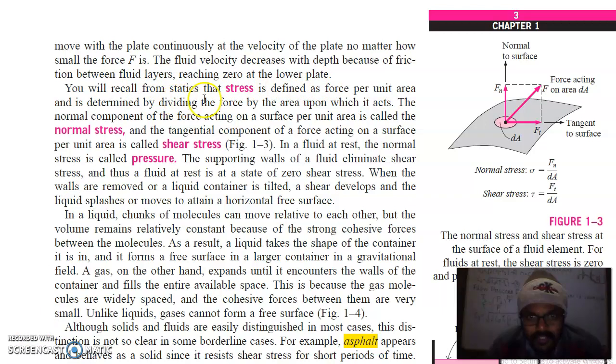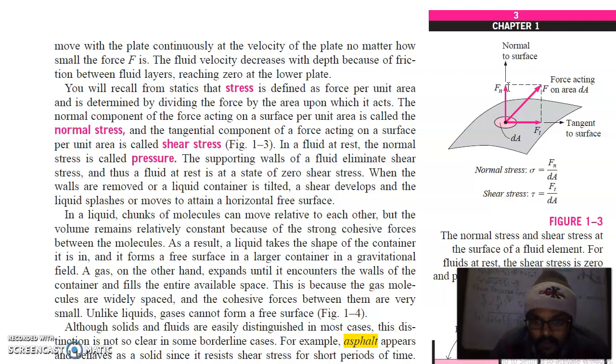You will recall from statics that stress is defined as force per unit area and is determined by dividing the force by the area upon which it acts. The normal component of force acting on a surface per unit area is called the normal stress, and the tangential component of force acting on a surface per unit area is called shear stress. In a fluid at rest, the normal stress is called pressure. So this is your pressure.